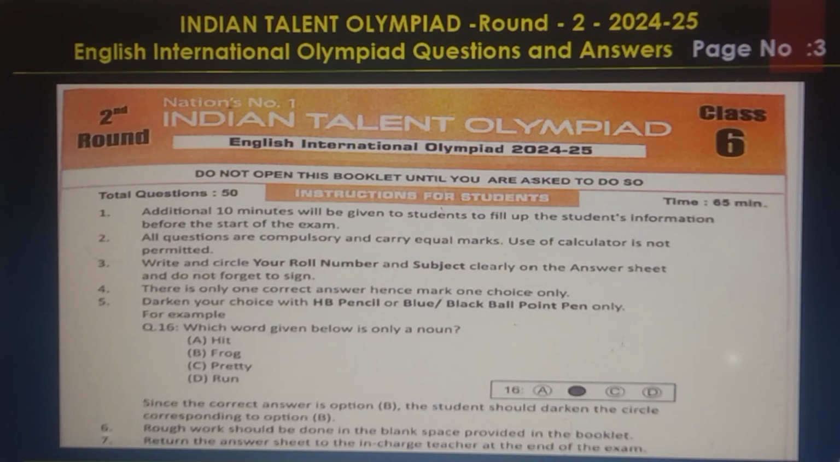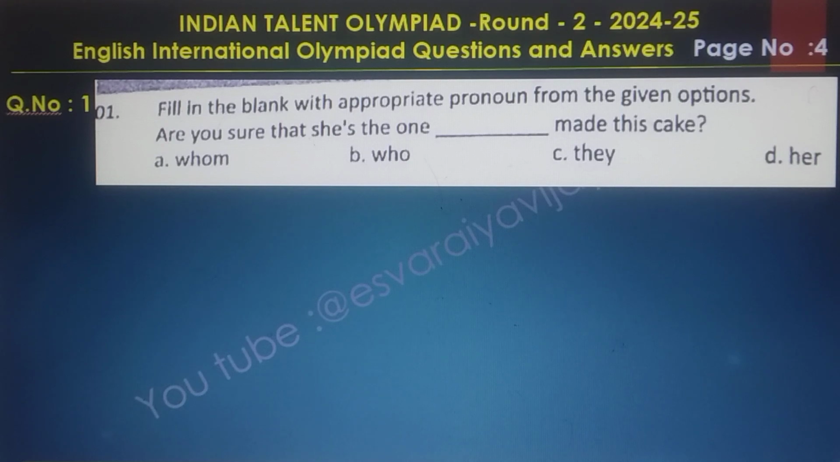Indian Talent Olympiad 2024-25 English International Olympiad Standard 6 Round 2 Question and Answers Part 1. A total of 50 questions. The time is 65 minutes. Question number 1. Fill in the blanks with the appropriate pronoun from the given options. Are you sure that she is the one dash made this cake?